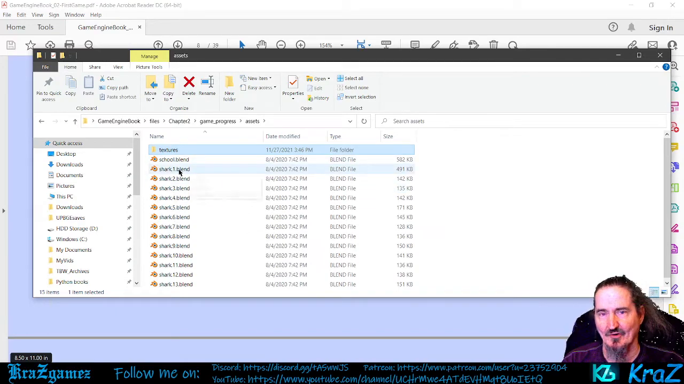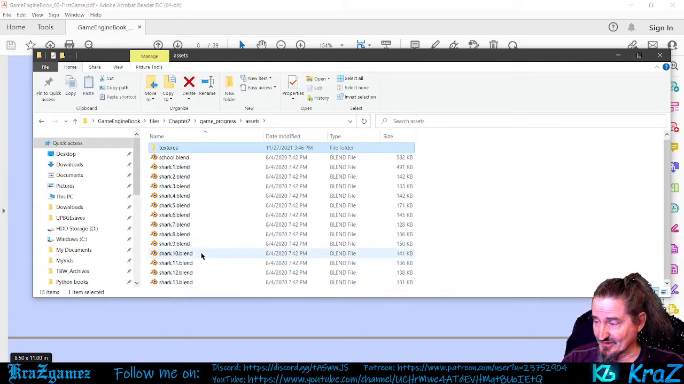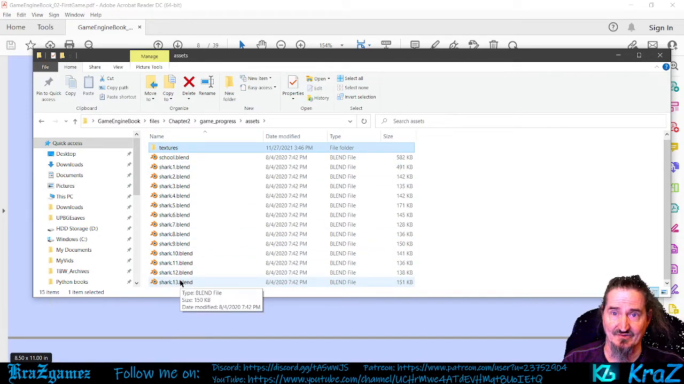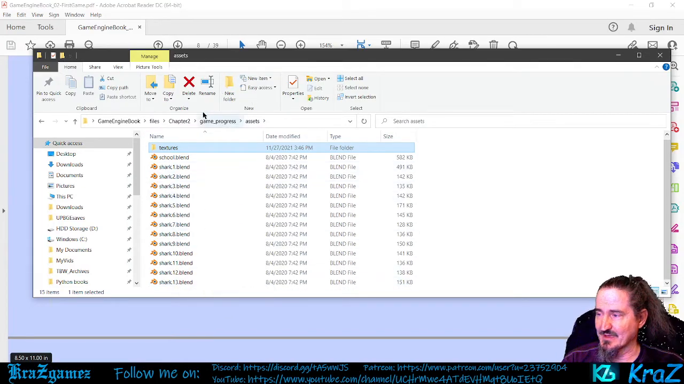You'll start off with Shark 1 and you can make yours like that, or you can just use Shark 1 as you're following along, or you can go straight down to 13 and you've got the done shark. But it's also part of the game too as well.